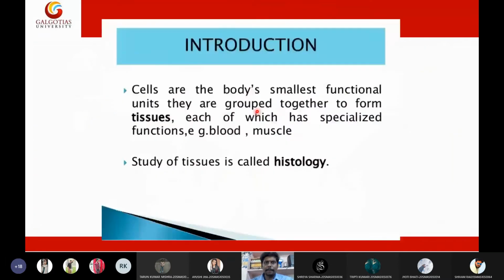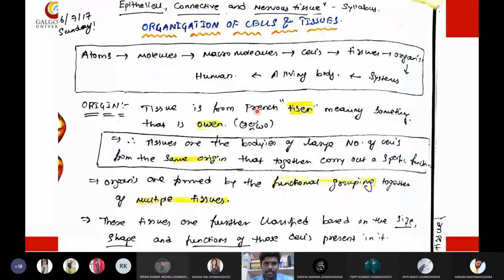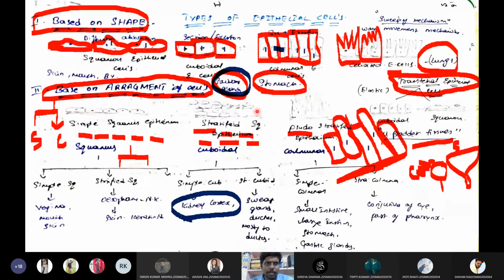So all these things you already know. We already finished all of these. Coming to the epithelial tissue, it was broadly divided depending upon the shape and the arrangement. Depending upon the shape, the epithelial cells are of five types: squamous epithelial cells, cuboidal epithelial cells, columnar cells, ciliated cells, and transitional cells. The speciality of transitional cells is that they can change their morphology. They will change their form depending upon the stress or the needs of the body.